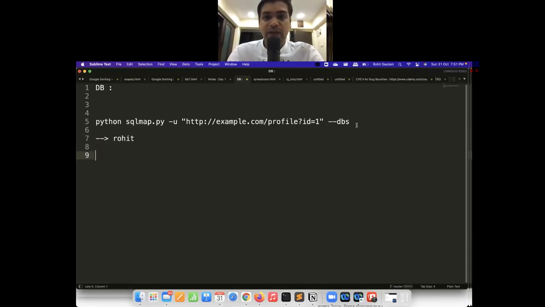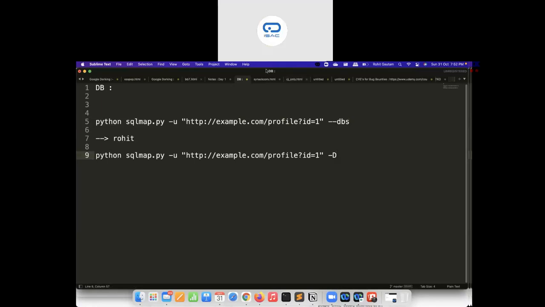Now the next thing that we are going to do is, once we have identified the database name, we are going to say -D and the name of the database that we want to interact with, that is Rohit. When I do -D Rohit, it will start interacting with that specific database. Now in this database I want to get tables, so I'll say --tables, and this way it is going to give me all the table names.